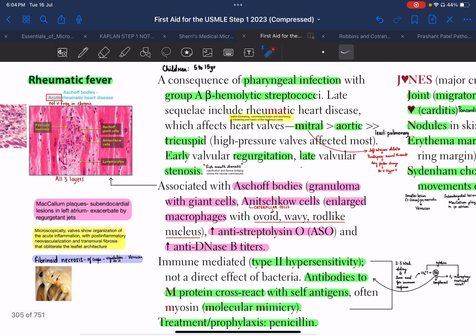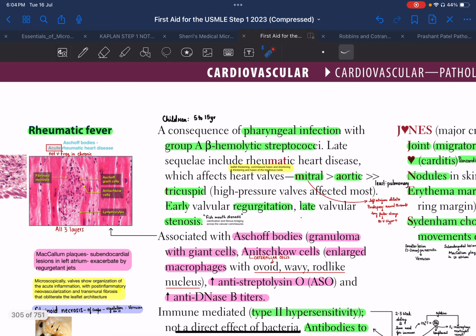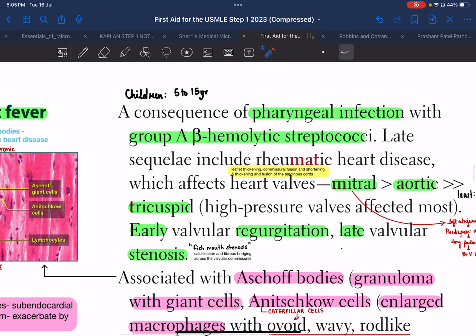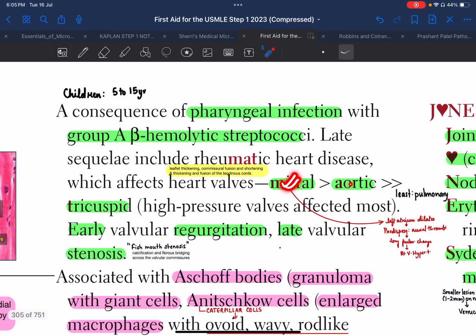Now we'll come to what we would see in rheumatic heart disease. Rheumatic heart disease primarily affects the heart valves, most commonly the high pressure valve. The highest pressure valve is the mitral valve, so it most commonly affects the mitral valve, followed by the aortic valve, and followed by the tricuspid valve. What changes does it cause in these valves? Initially there will be a regurgitant phase, followed by a late and predominantly stenotic phase.